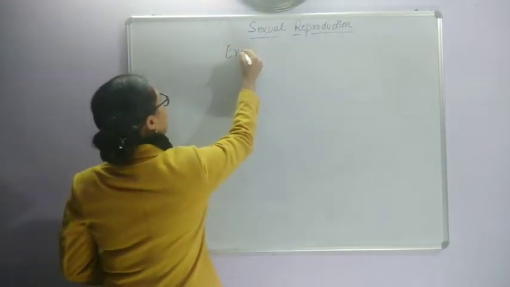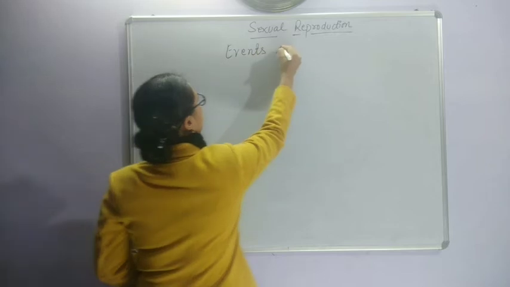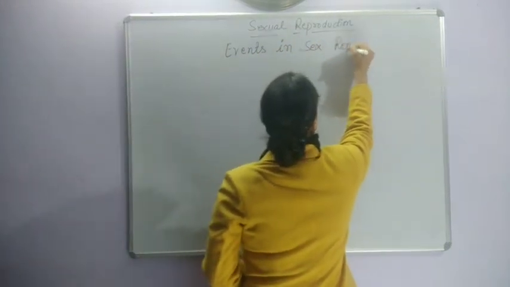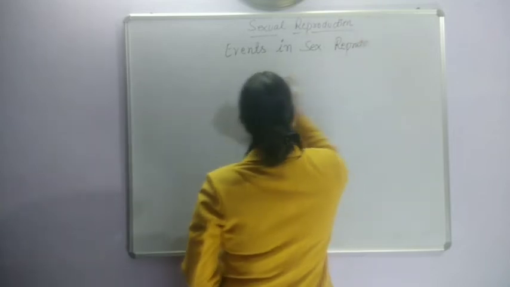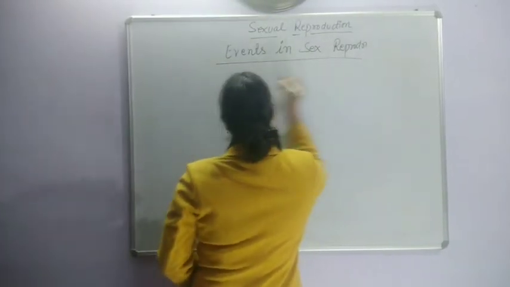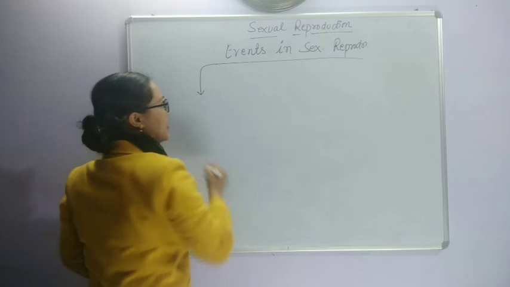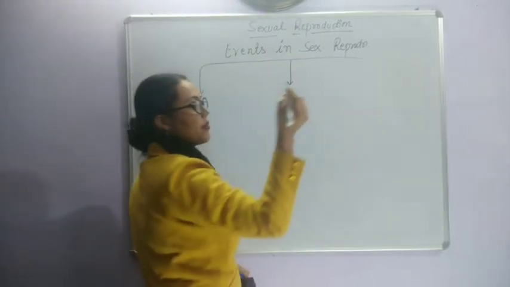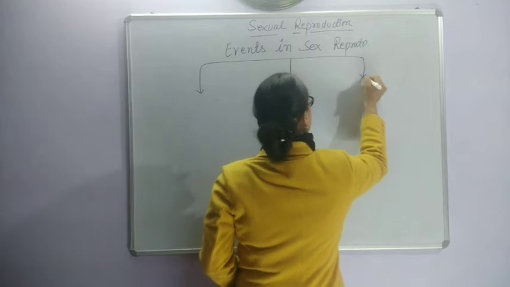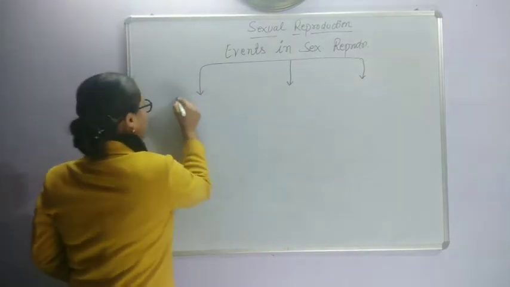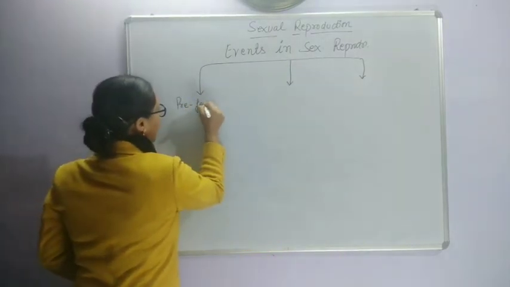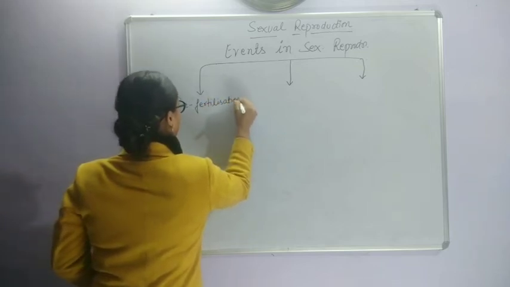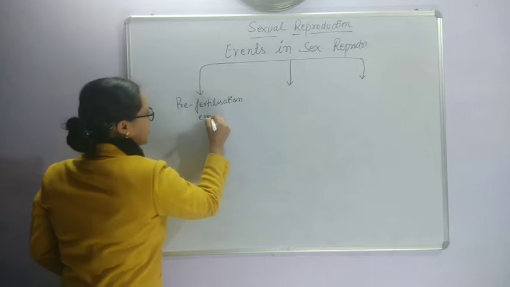Now we are going to discuss events in sexual reproduction. We will divide the events, or the steps, of sexual reproduction into three stages. First are the pre-fertilization events.